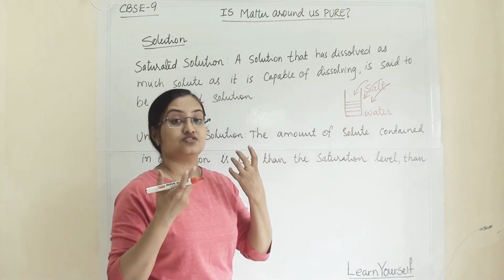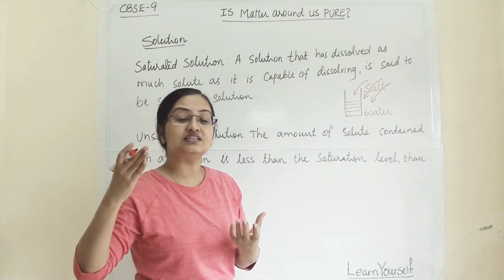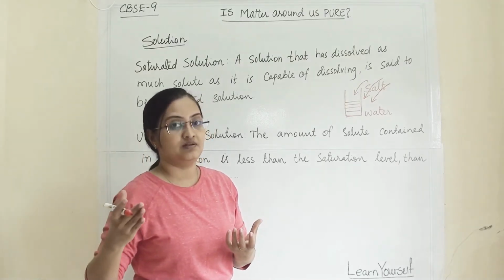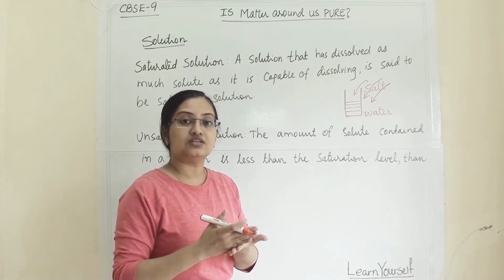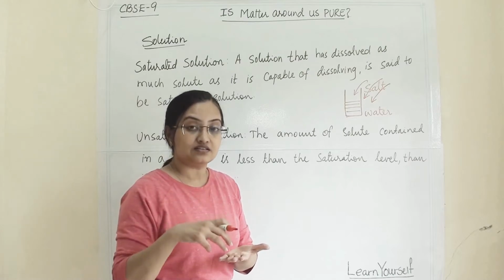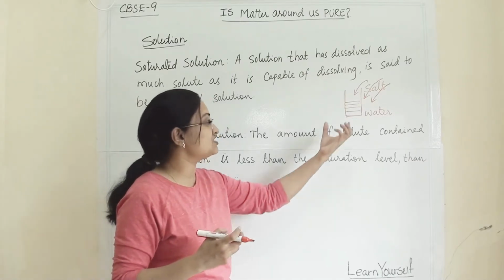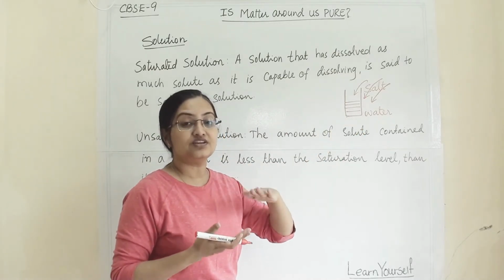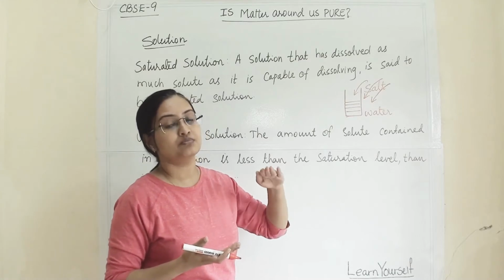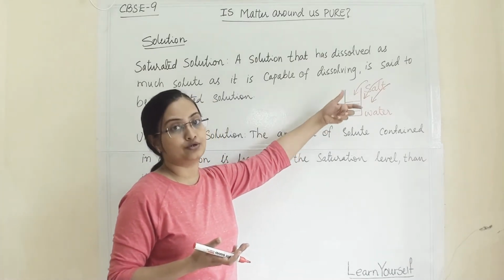Because the solubility of salt in water has reached its maximum level. After that point, the water will not dissolve more salt, because the capacity of water to dissolve salt has reached its maximum limit. After that, we cannot dissolve any more salt in it.